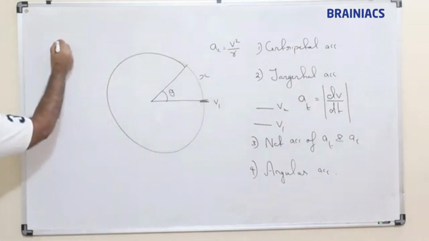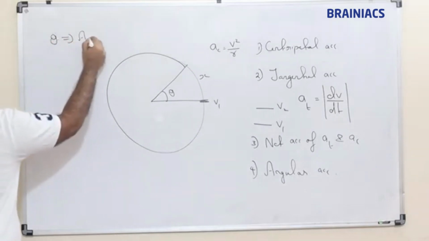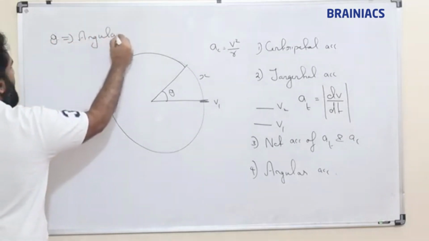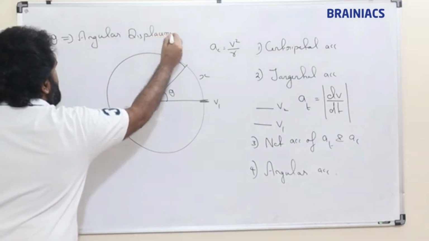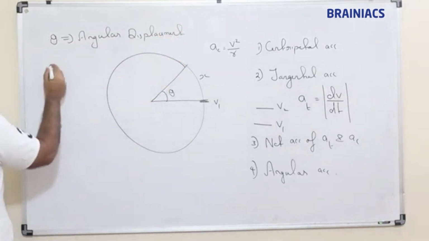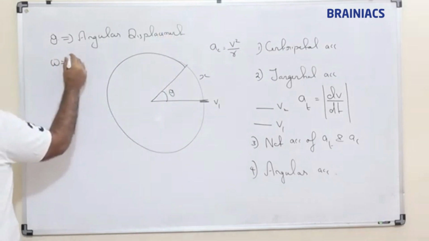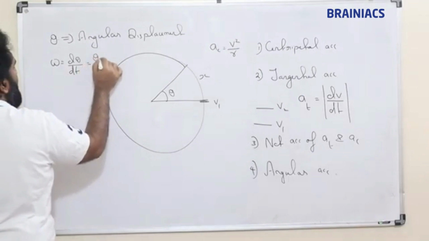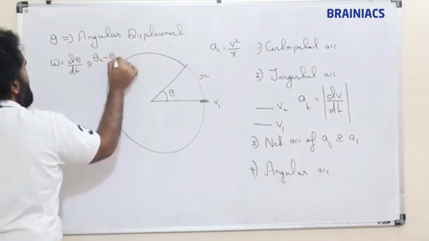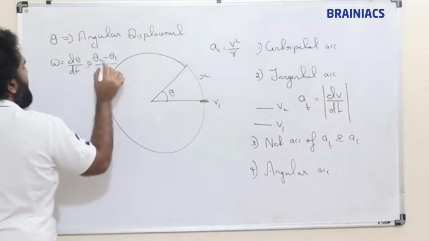So theta is angular displacement. Then omega is equal to d theta by dt, or theta 2 minus theta 1 divided by t.